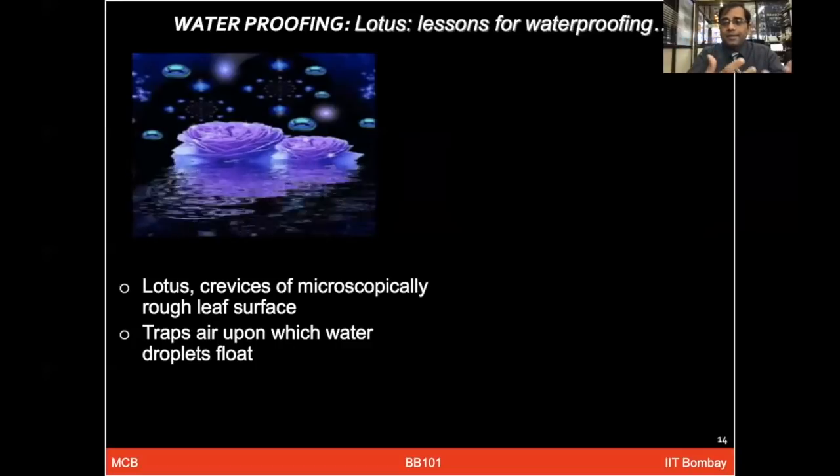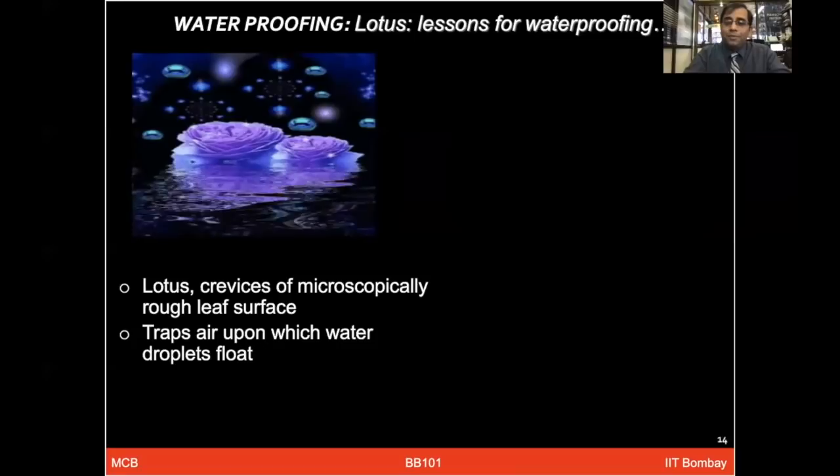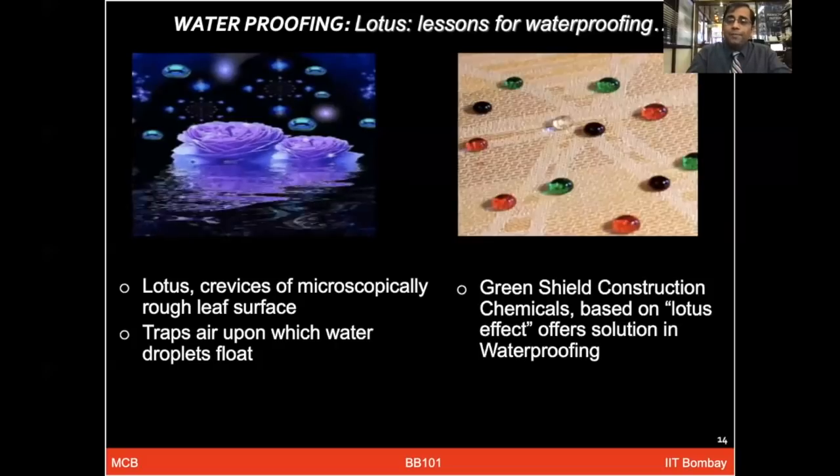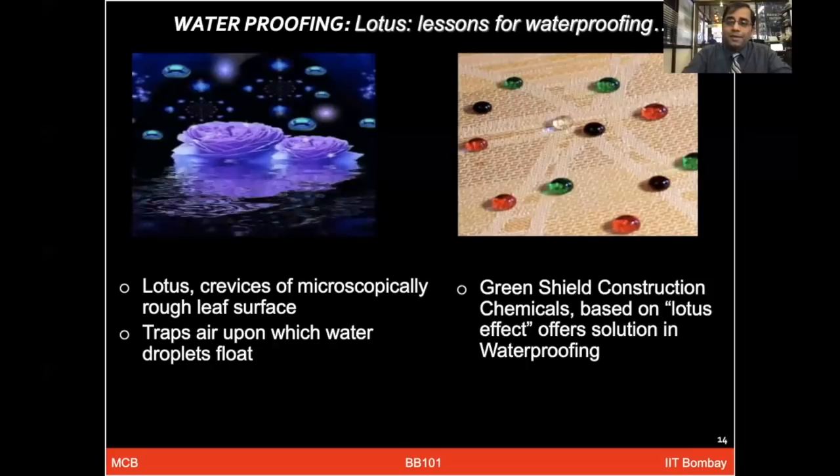So this design looks very beautiful, and one could just admire nature by looking at a beautiful flower like the lotus. But there have been creative people who have watched this and thought, can we utilize that in some design? The company Green Shield Construction Chemicals tried to come up with a paint which is based on the lotus effect.